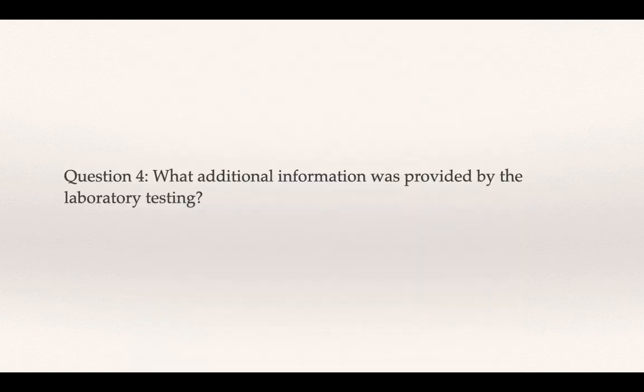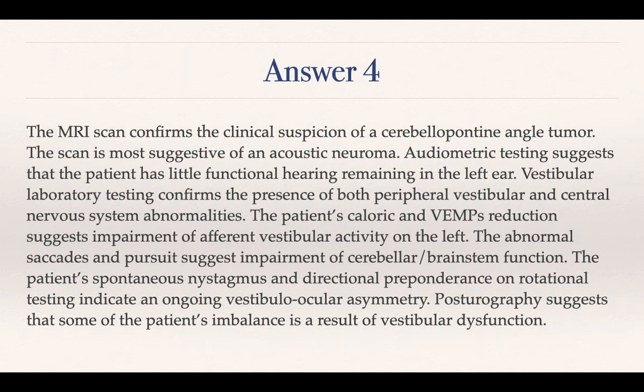What additional information was provided by the laboratory testing, which we did not know with clinical history and with physical examination? The MRI scan confirms the clinical suspicion of a CP angle tumor. This scan is most suggestive of an acoustic neuroma. Audiometric testing suggests that the patient has little functional hearing remaining in the left ear. Vestibular testing confirms the presence of both peripheral and central